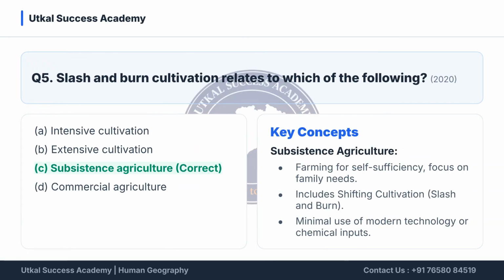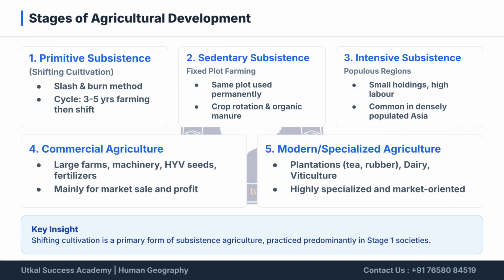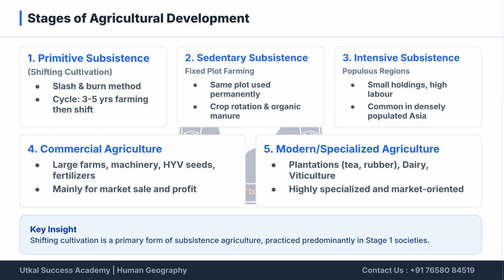The correct answer is C, subsistence agriculture. Subsistence agriculture focuses on farming for self-sufficiency and family needs, and it includes shifting cultivation, also known as slash and burn. The 5 stages of agricultural development range from primitive subsistence, characterized by slash and burn, to modern and specialized agriculture, which is highly market-oriented. Shifting cultivation is a primary form of subsistence agriculture, mainly practiced in Stage 1 societies.